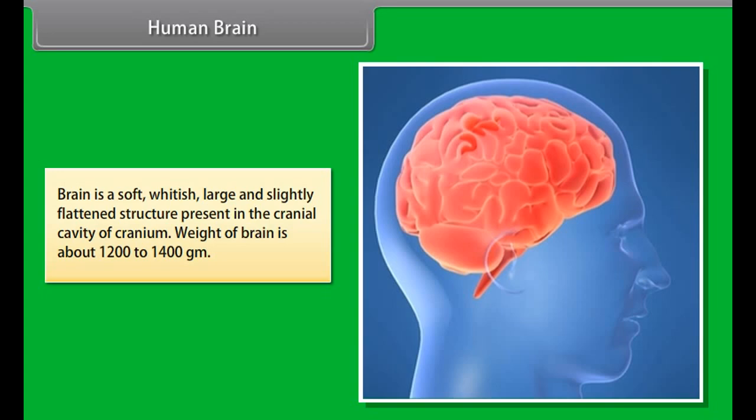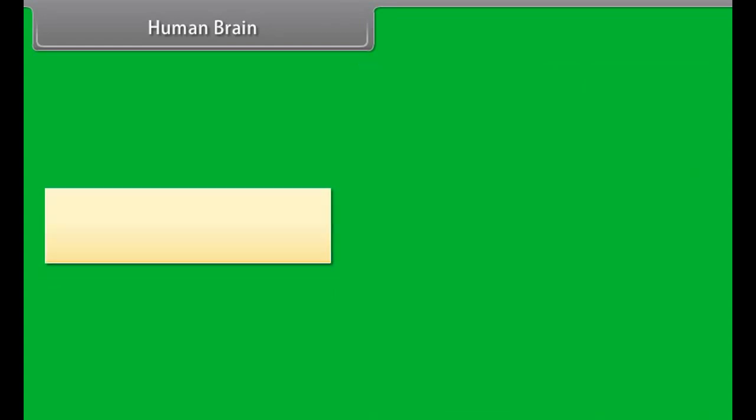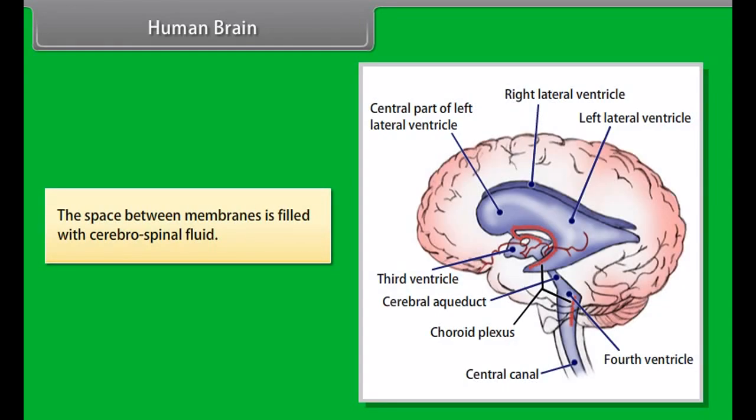Functions of neurons. Sensory neurons conduct nerve impulse from sense organs to the central nervous system, that is, brain and spinal cord. Relaying neuron present in the CNS receives these stimuli brought by sensory neurons, analyzes it, interprets it, and produces a message. Motor neurons conduct this message from CNS to the effectors.